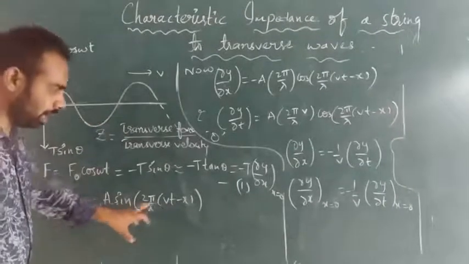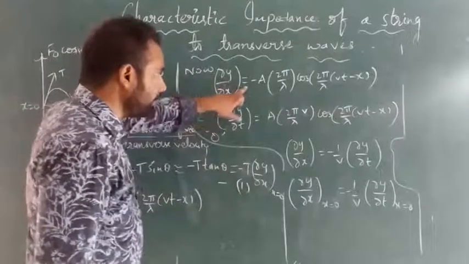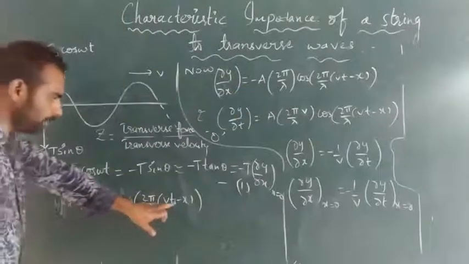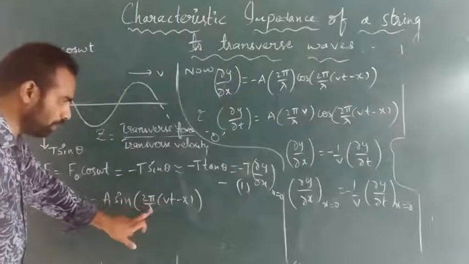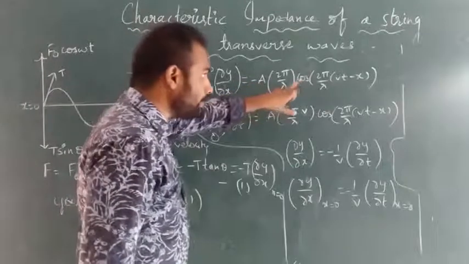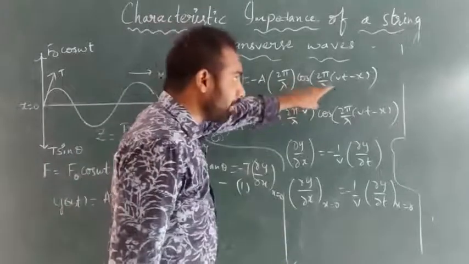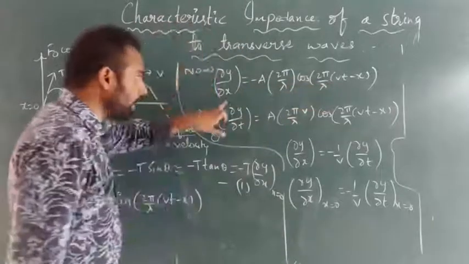Now, differentiate this equation with respect to x. ∂y/∂x, we will get how much? Because of the minus x, we take minus 2π/λ common. So ∂y/∂x = −a(2π/λ) cos[(2π/λ)(vt − x)], since the differentiation of sin θ is cos θ. We got ∂y/∂x this much.